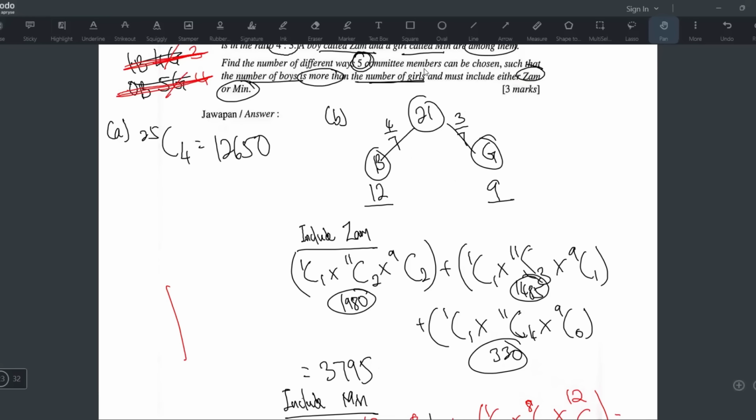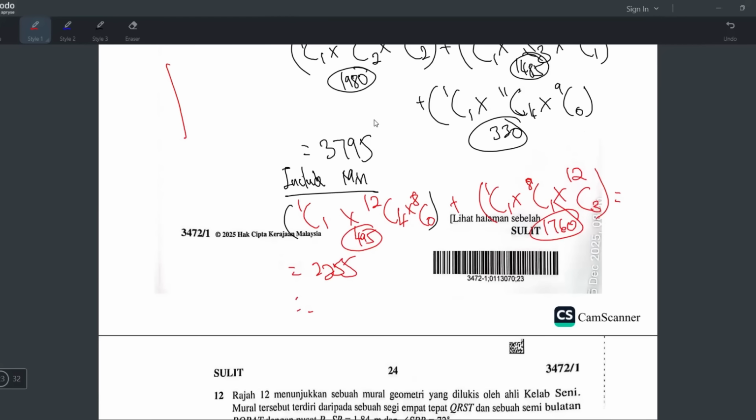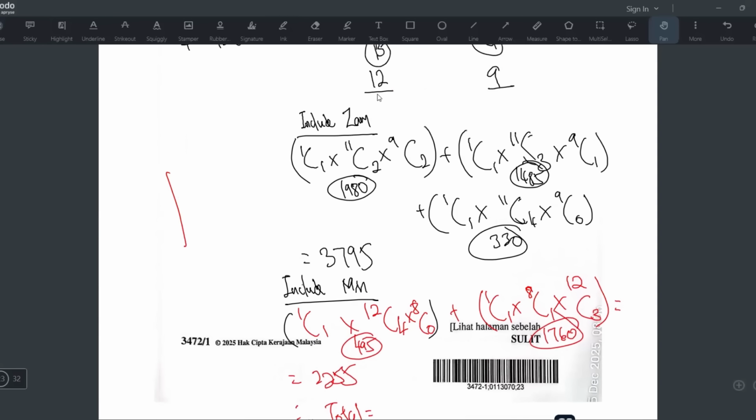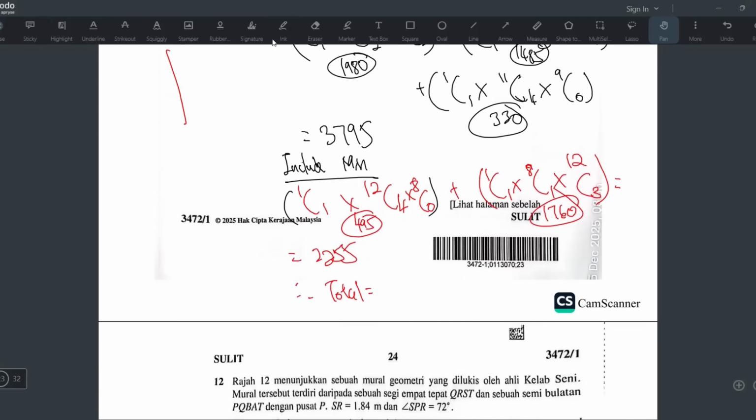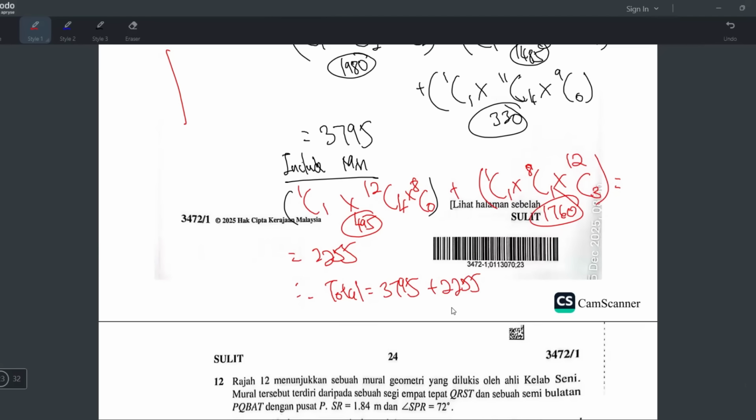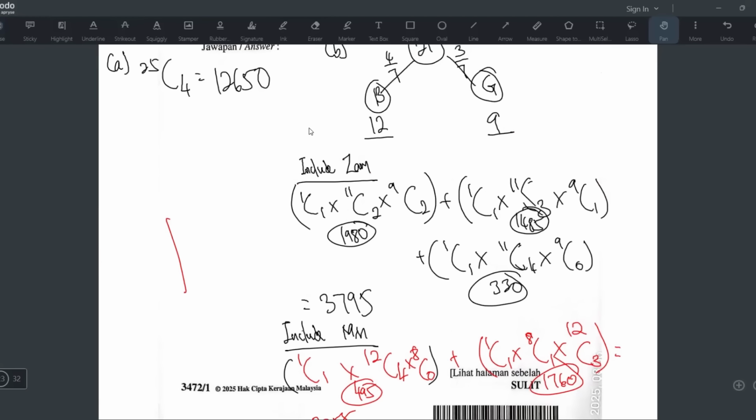The total, if you want to include ZAM or min, the total is 3795. Because 3795 is if you include ZAM, right? And then for min, the total is 2255. And then add, and we get the answer. Okay, I get 6050. 6050 ways.